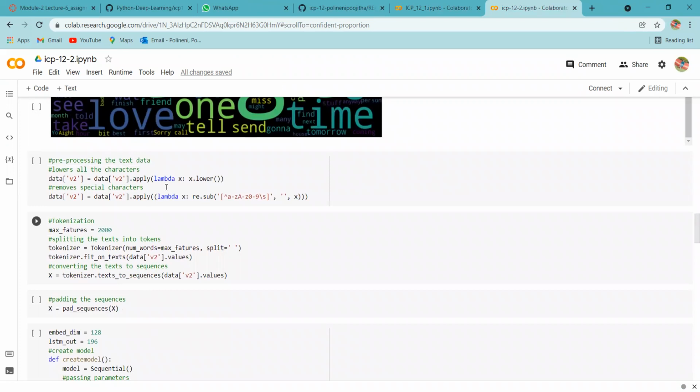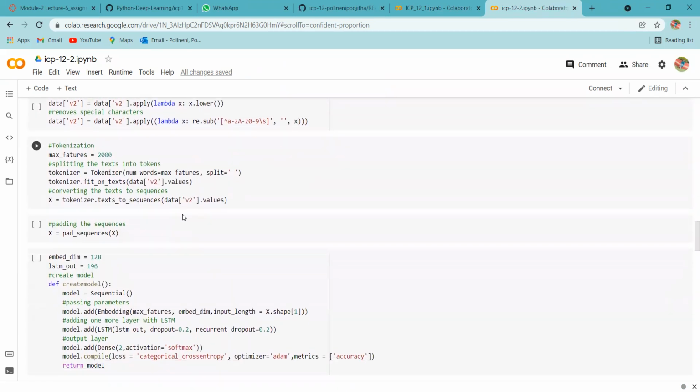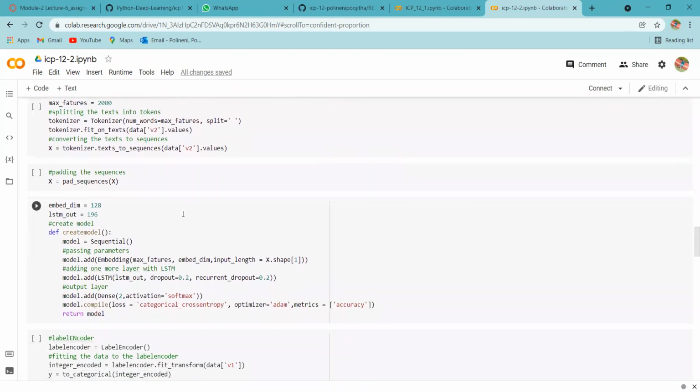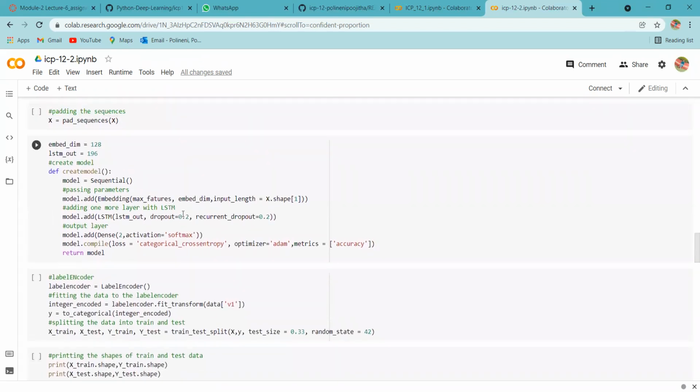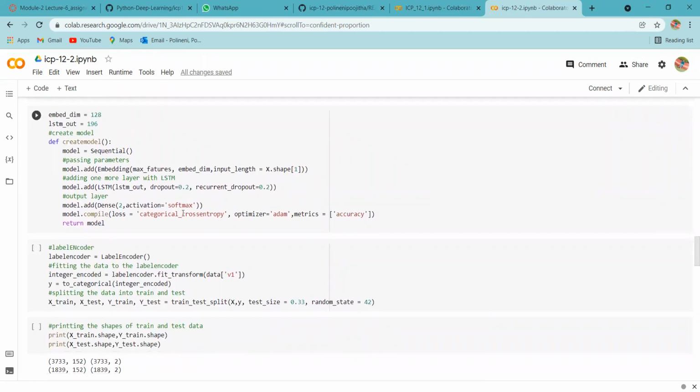And then we are pre-processing the data to lowercase all the characters and remove the special characters. And for splitting the text into tokens, we are doing the tokenization, and we have converted the text to sequences, and we have done the padding on the sequences. For this, we have created a model, and then we have passed some parameters like maximum features, etc., and added one layer with LSTM, and we got an output layer here.